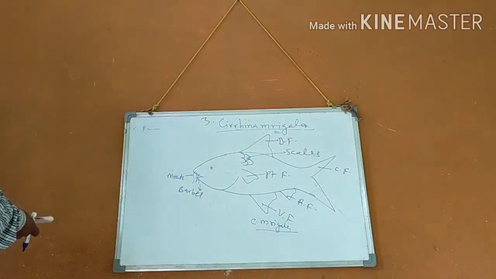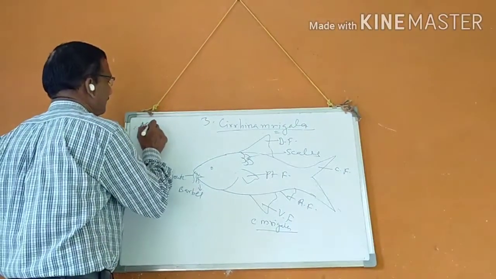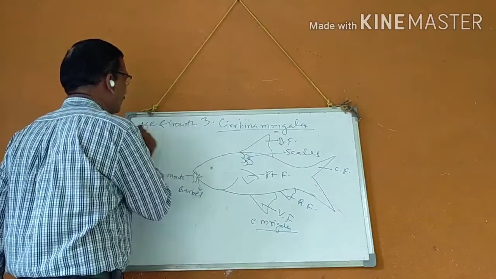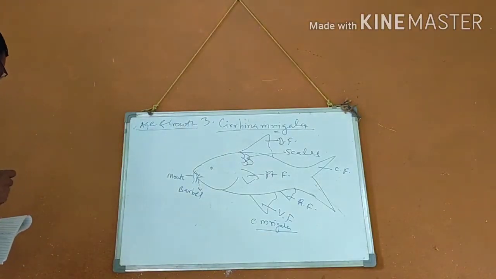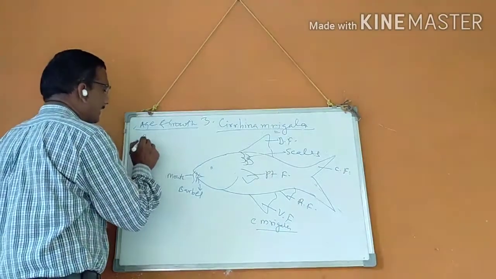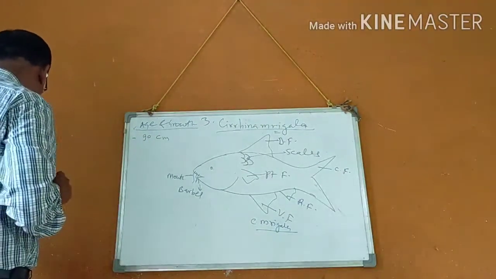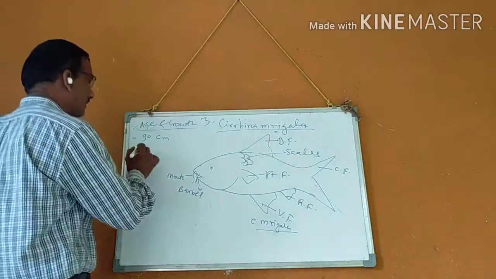What is the age and growth? Age and growth: in the first year it may reach 90 centimeters. Within the first year, it grows as recorded about 20 centimeters per month.